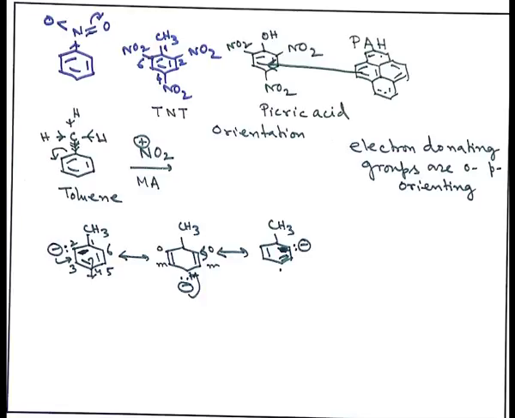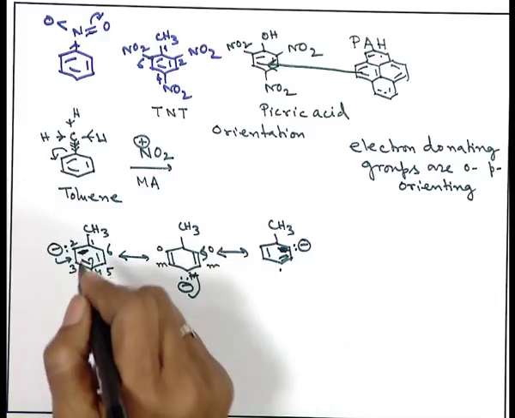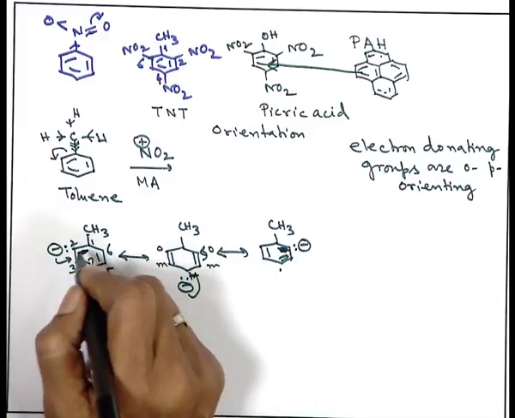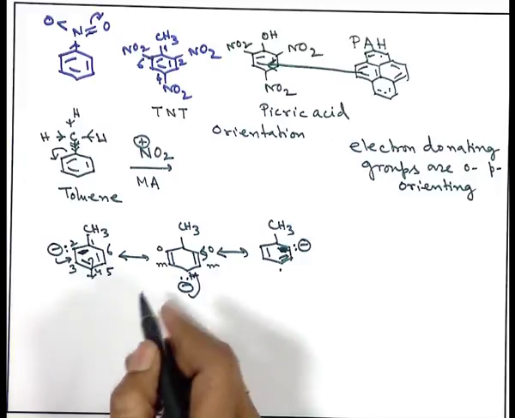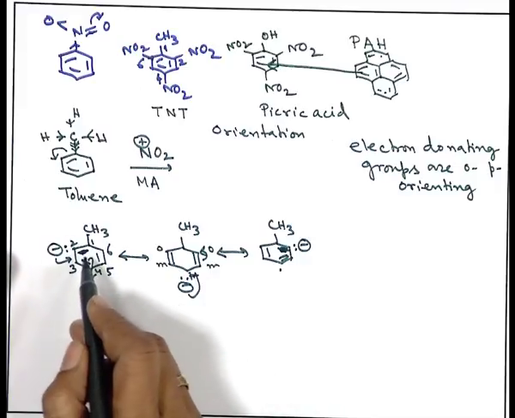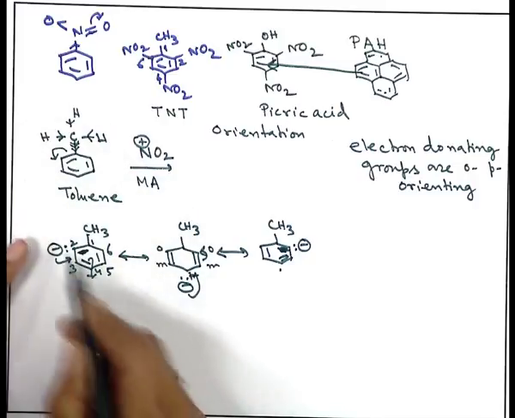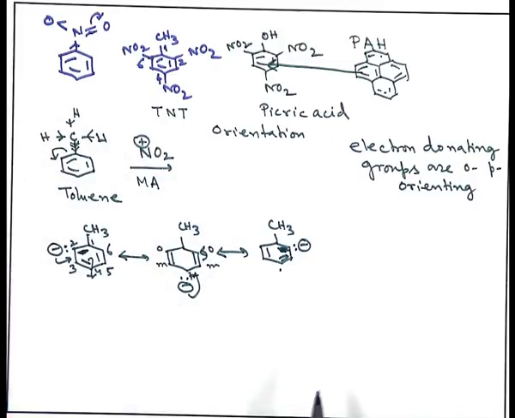It is not restricted to methyl; it could be any other electron pushing group, like tertiary butyl, whatever, which can increase the electron density of the benzene ring carbon atom where the attachment is there. Then it can relay the electron pair either to the 2 position, 4 position or 6 position, so it is ortho para orienting.